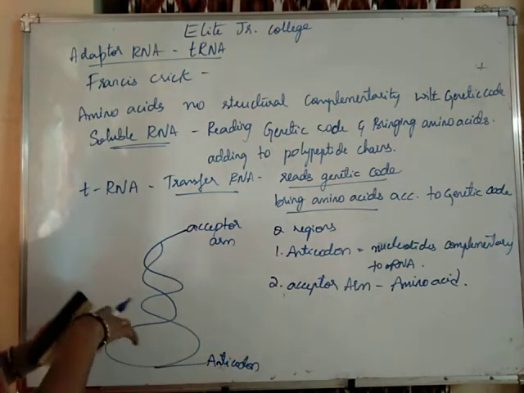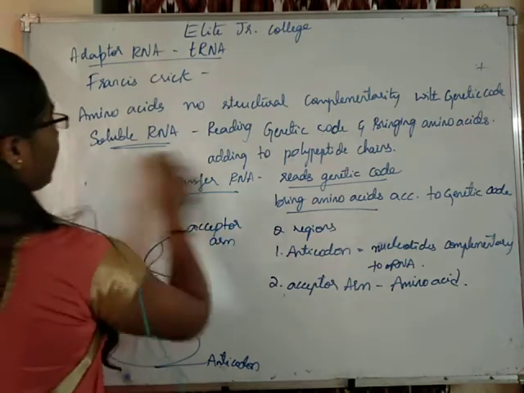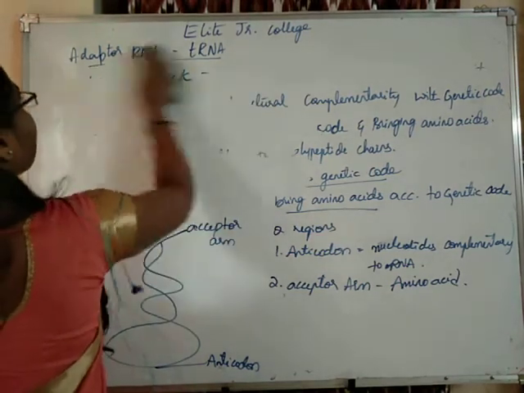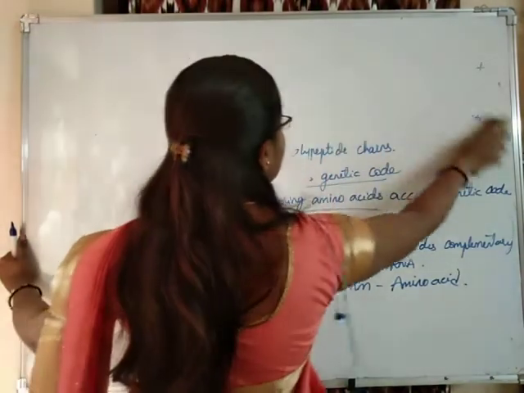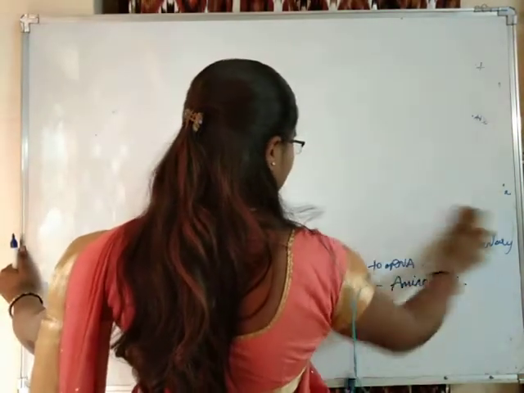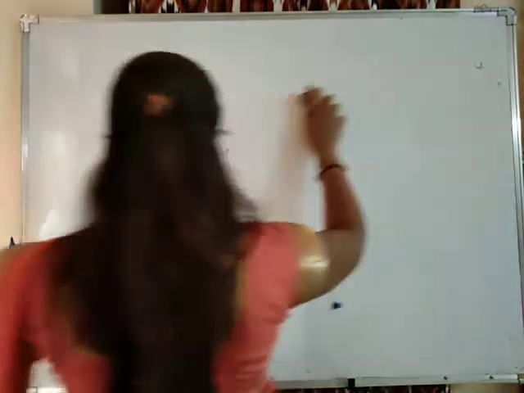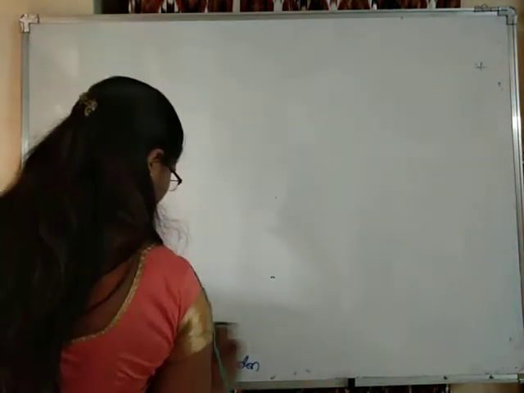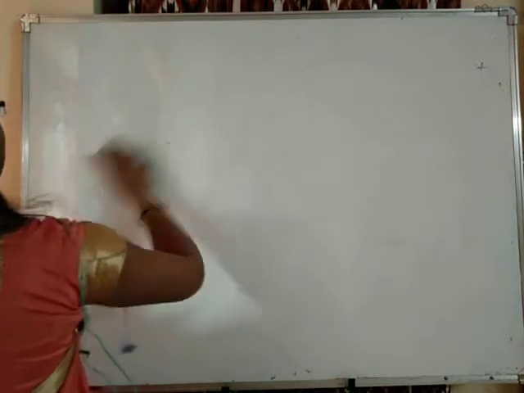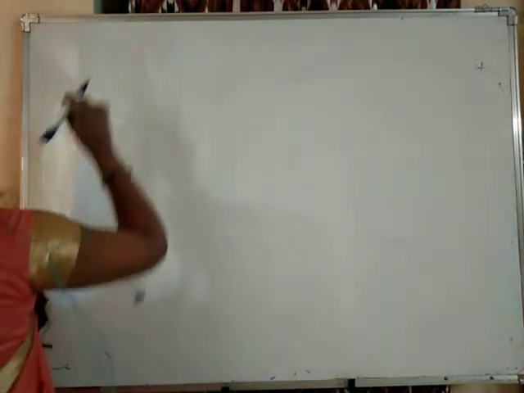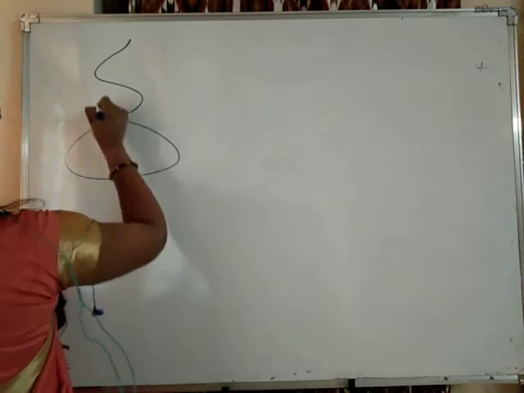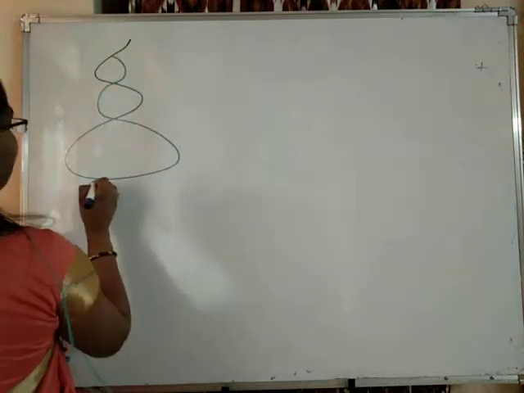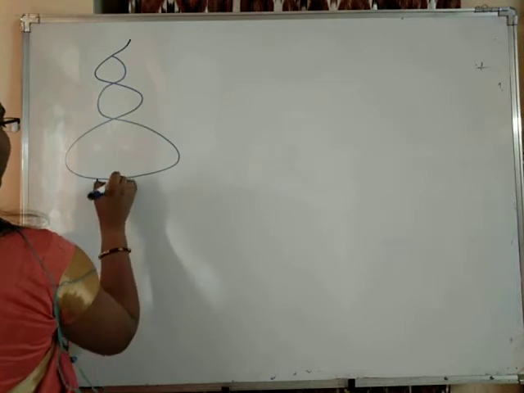Let us take a look at an example of a tRNA coding for an amino acid. For example, the anticodon consists of AUG.